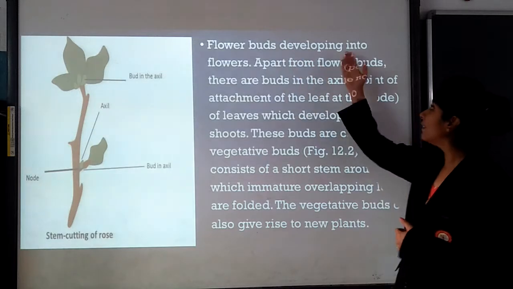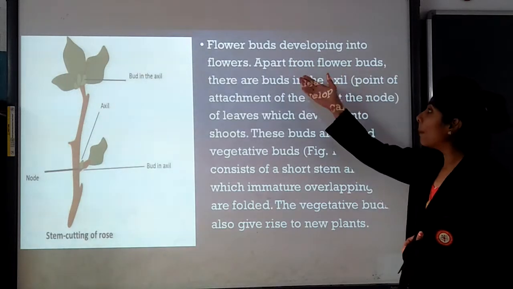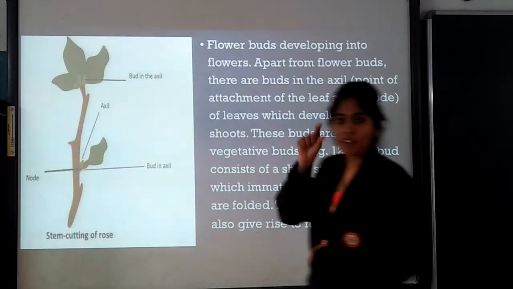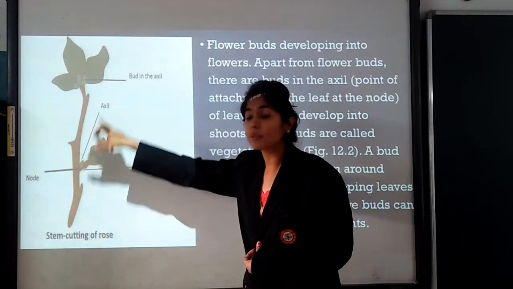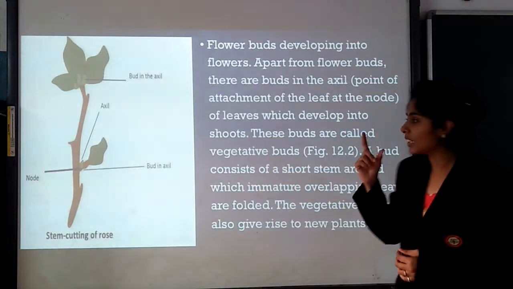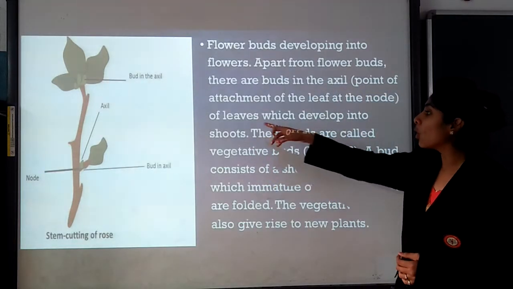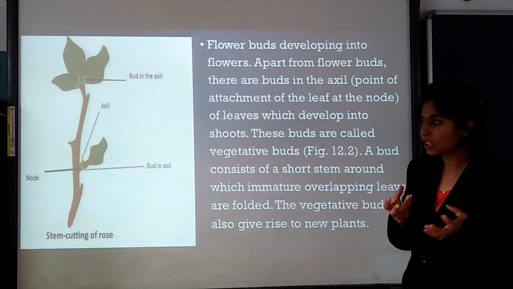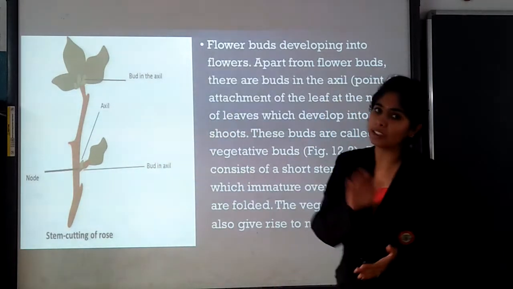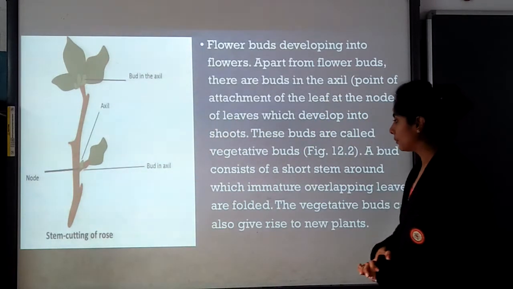So flower buds developing into flowers. Apart from flower buds, there are buds in the axil. Flowers have buds. In this stem also, at the axil part, we have buds. Okay, children, these are buds of leaves which develop into shoots. Shoots means the upper part of the plant, and roots are the downward part of the plant.